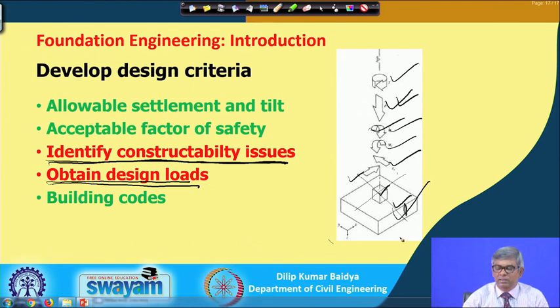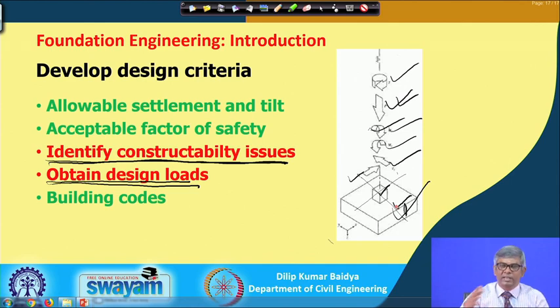Finally, you have to provide the dimension. Suppose based on your calculation, a footing size came out as 0.75 meter by 0.75 meter, but such a small footing sometimes the code may not permit. The code may say that the minimum size of footing should be 1 meter by 1 meter, then you have to go for that, though it is not required as per calculation, but as per codal provision you have to do that. So that is the importance of the code.